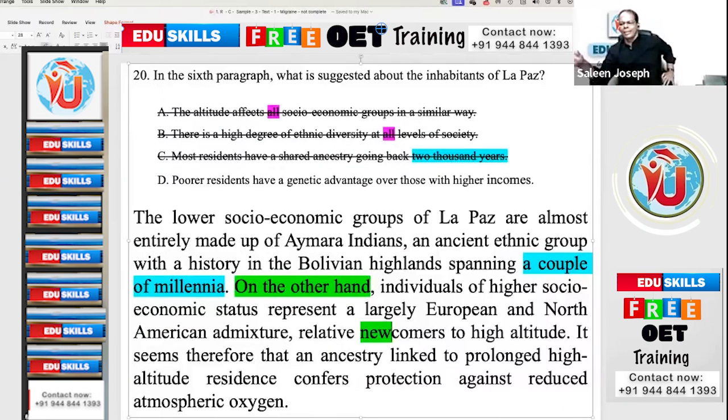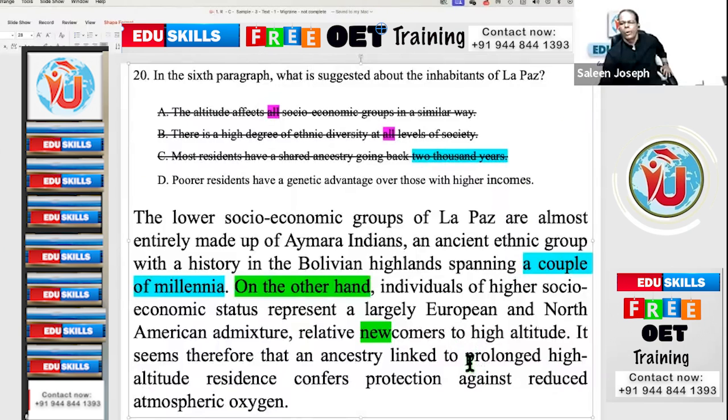They have no ancestry there. It seems therefore that ancestry linked to prolonged high altitude residence confers protection against reduced atmospheric oxygen. Poorer residents have a genetic advantage over those with higher incomes.